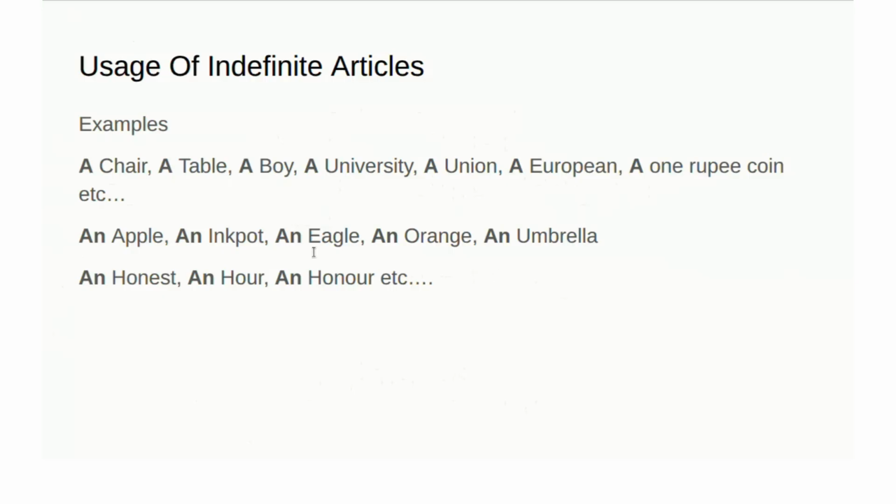So here: an apple, an ink pot, an eagle, an orange, an umbrella, an honest. These start with vowels. And here H is silent: honest, honor. H is silent, we are pronouncing the vowel sound. Also, an is used in front of abbreviations: an MLA, an MP, an LLB, like this. In front of abbreviations also we can use the articles.